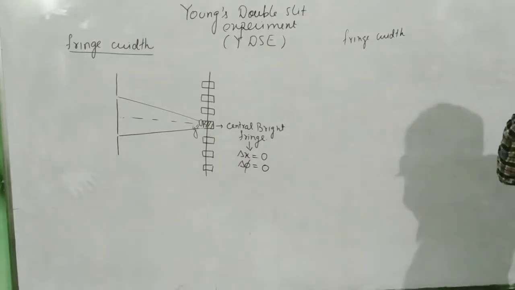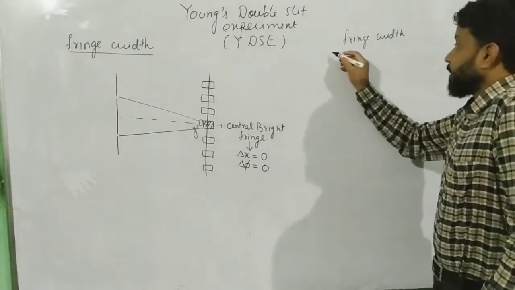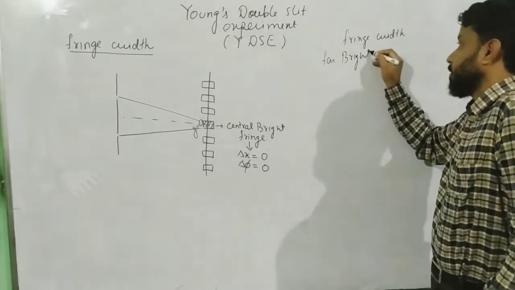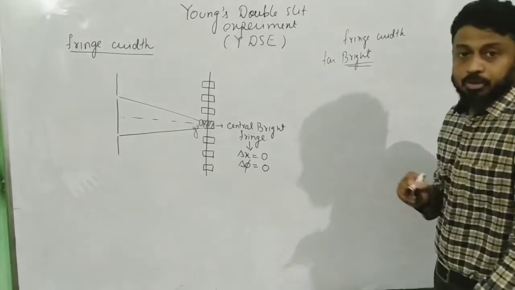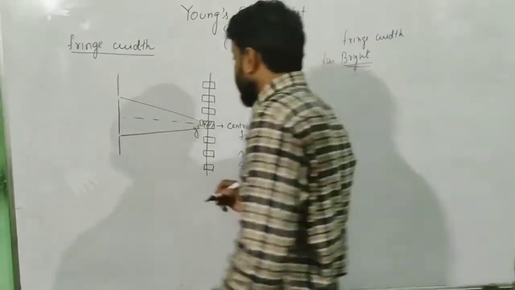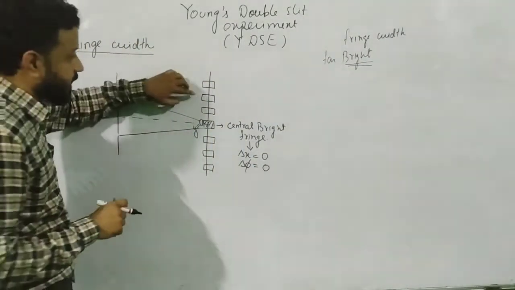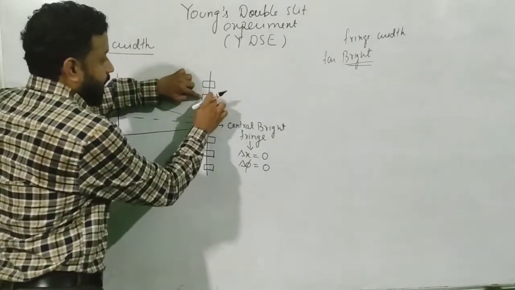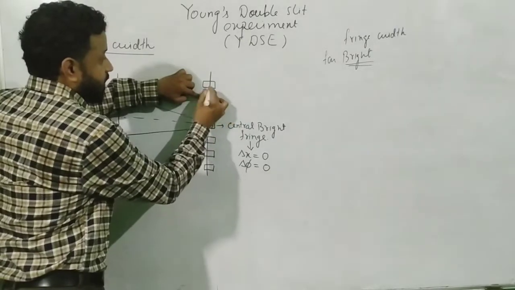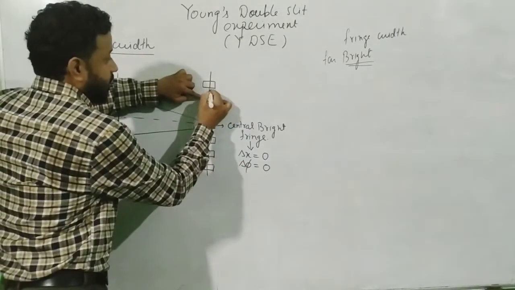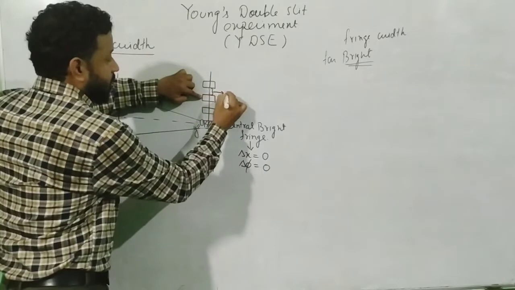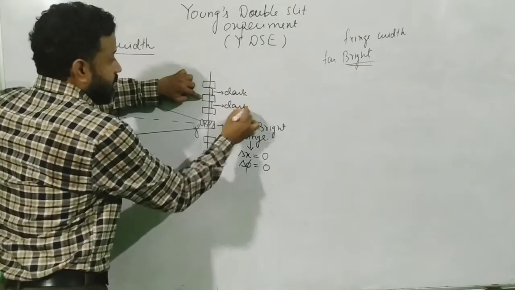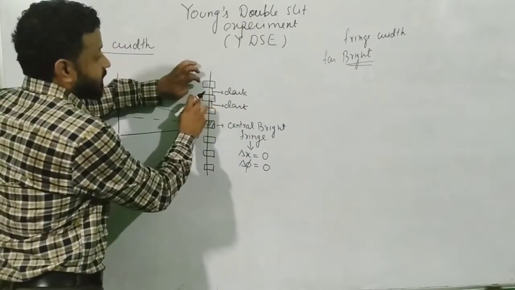Now, how are we going to derive the fringe width? Suppose I want to derive the fringe width for bright. So if I have to derive the fringe width for bright, where is bright located? Let us take an arbitrary bright fringe, this bright fringe. Now this bright fringe is between two dark fringes. Remember, this is bright and this is dark. This whole region is dark. This is also dark. Between these two dark lies the bright.